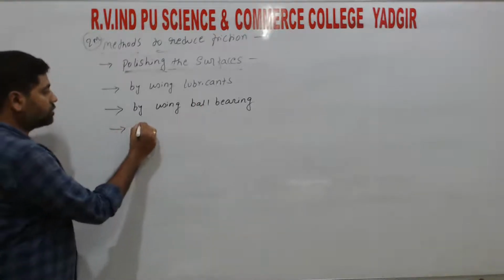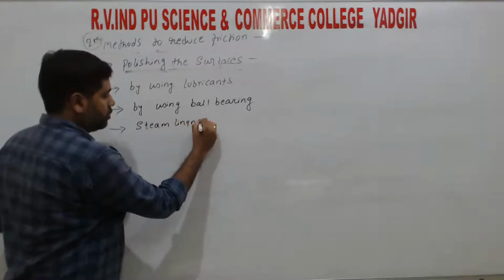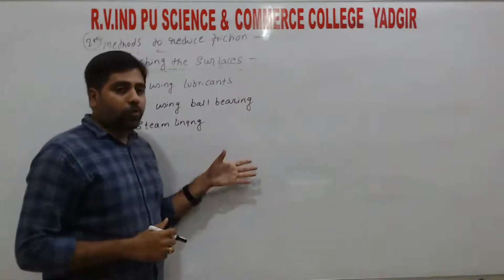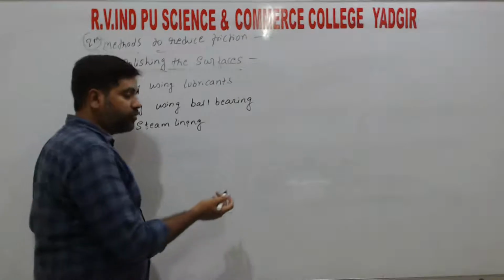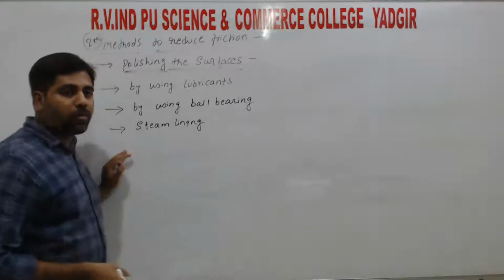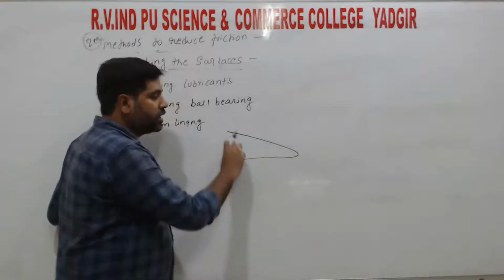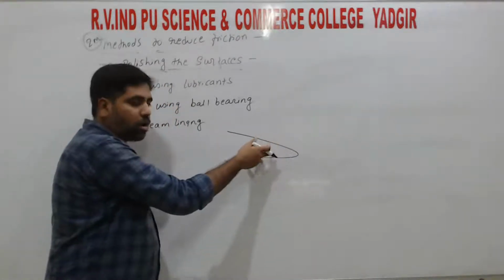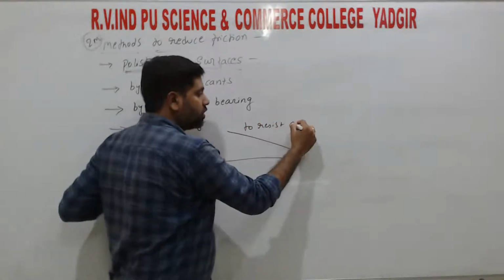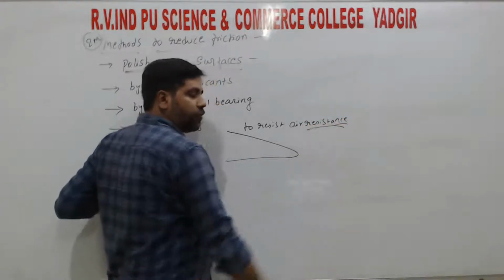Next and the last one is streamlining. Streamlining means, for fast moving objects we design a shape, to resist the air resistance. To overcome air resistance we use a conical shape. We prepare fast moving objects in this conical model to resist or oppose the air resistance. Again, air resistance is also a kind of friction, right?